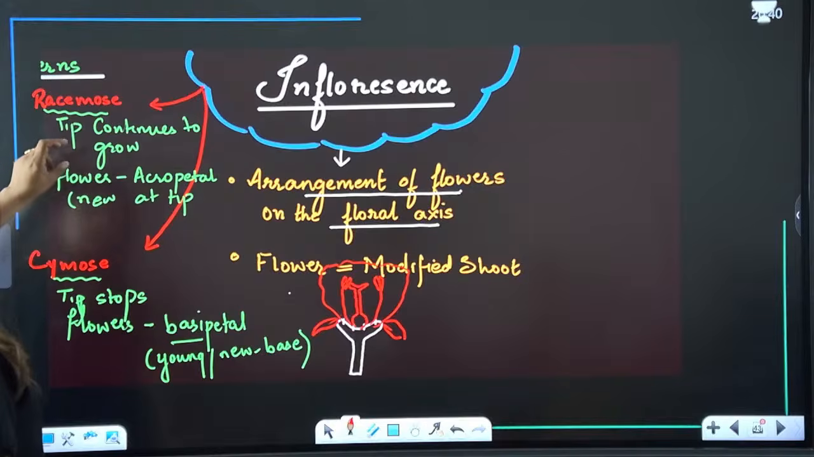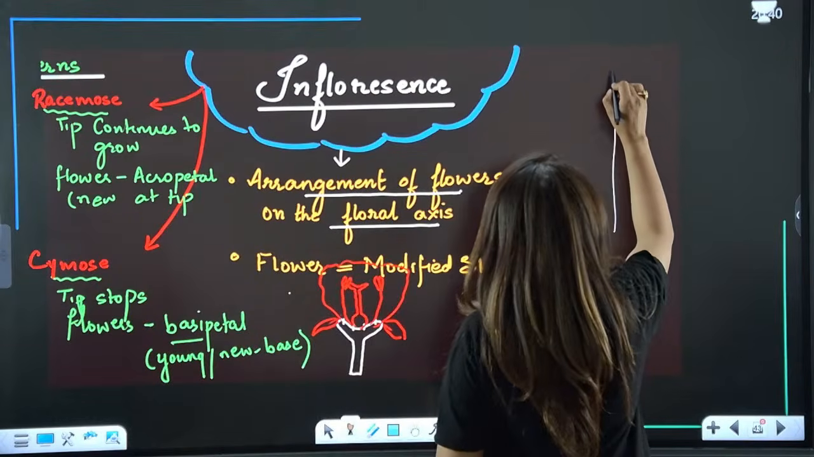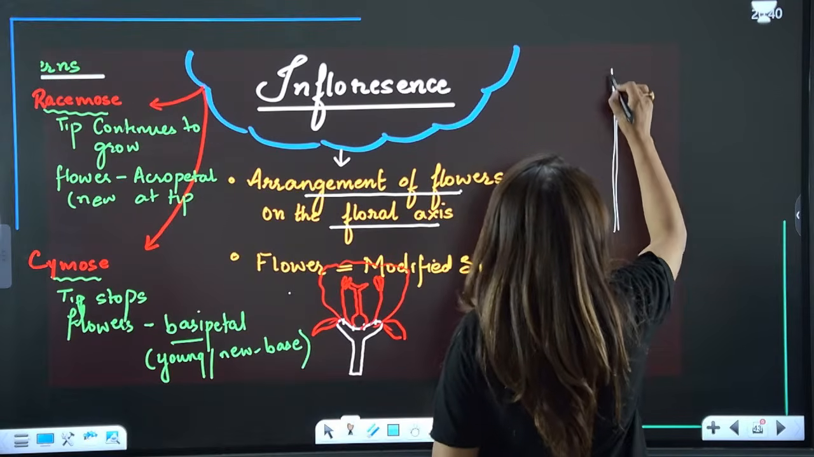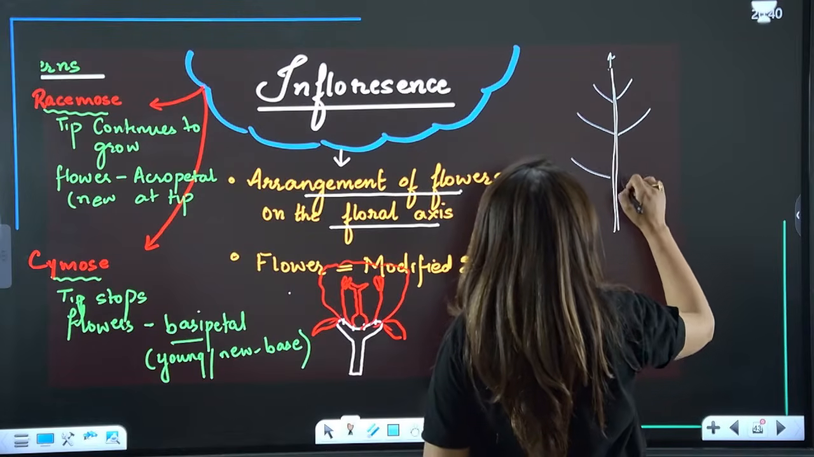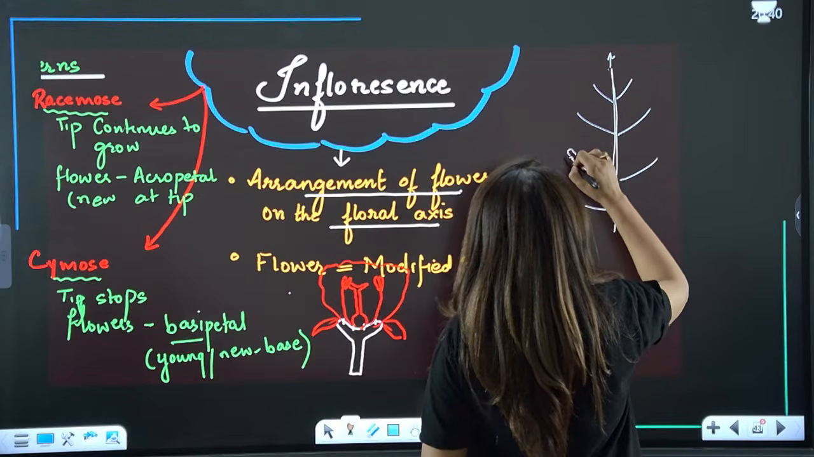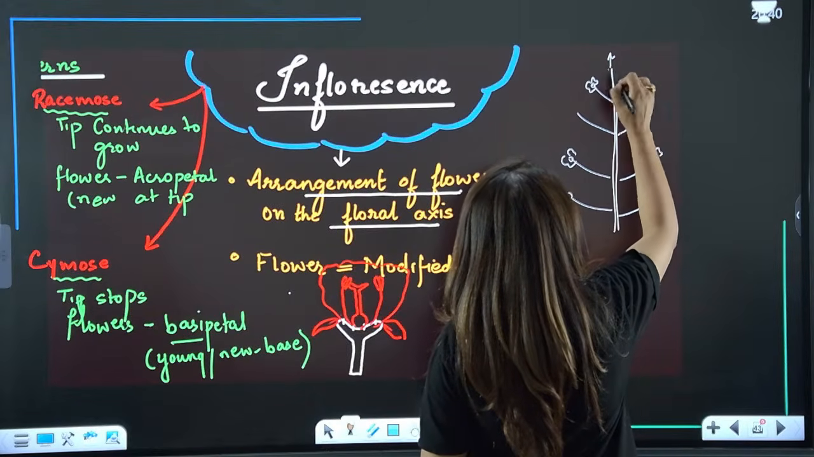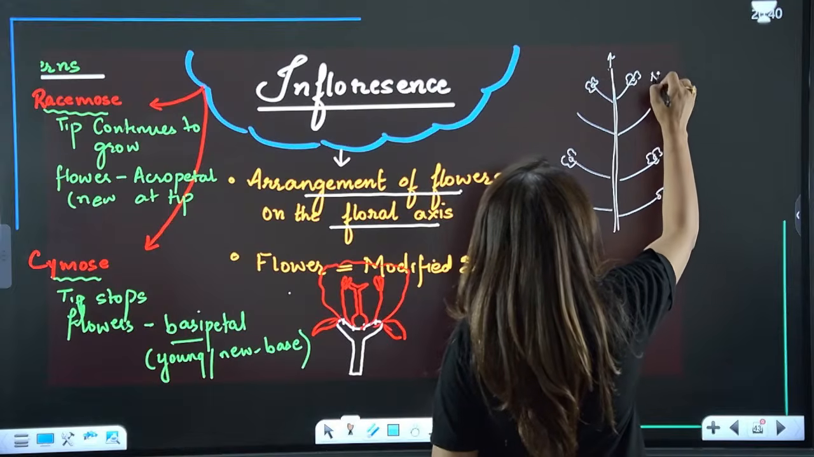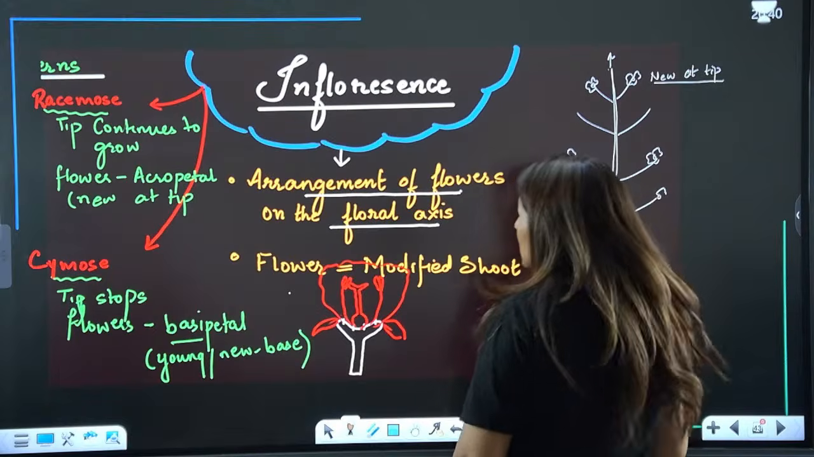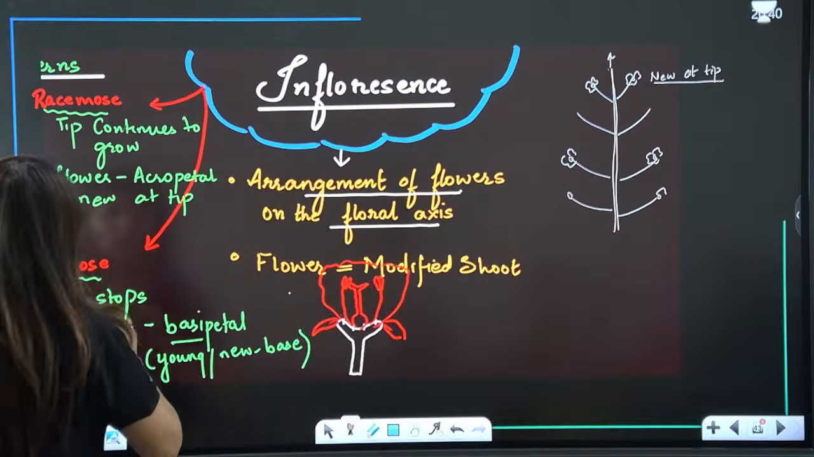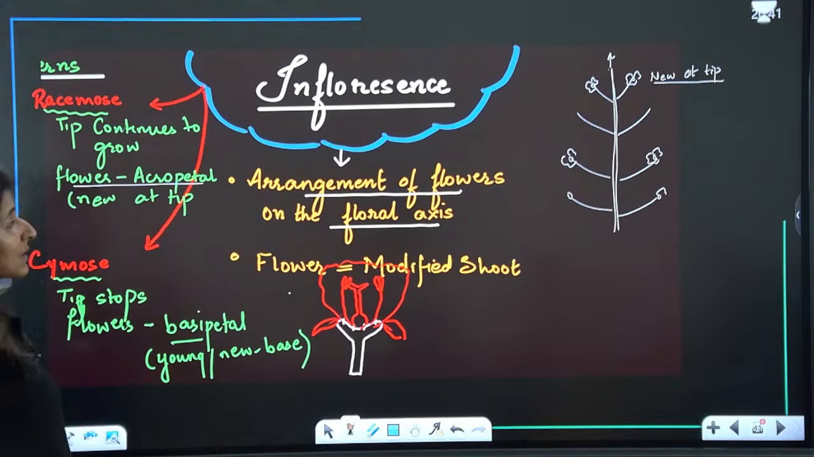Now what is racemose? In racemose, guys, the tip continues to grow. See here, I'll draw it here. So let's say this tip continues to grow, and the lateral branches arise here. So basically, this one is the older flower. The new branches are arising at the top. So the new flowers are at the tip or near the tip. So this is called racemose. Tip continues to grow and the new flowers are at the tip. So this is in the acropetal succession.